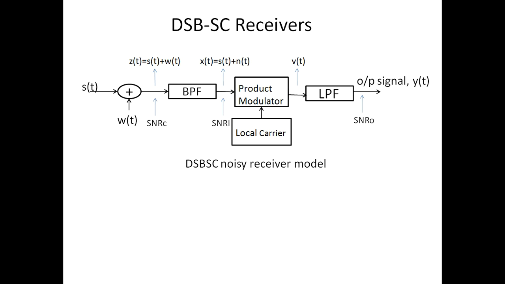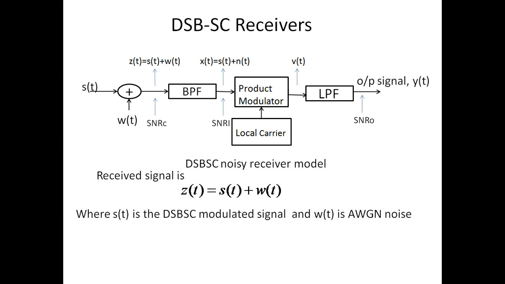Now, we will go for the performance of DSBSC receivers. Figure shows the general block diagram of the DSBSC noisy receiver model. The first block in every receiver model is a bandpass filter. In the coherent detection of DSBSC, we have a product modulator followed by the low pass filter. In this, S of t is the modulated signal, which is a DSBSC signal. W of t is an AWGN noise having a PSD of N0 by 2. The received signal is Z of t equal to S of t plus W of t.